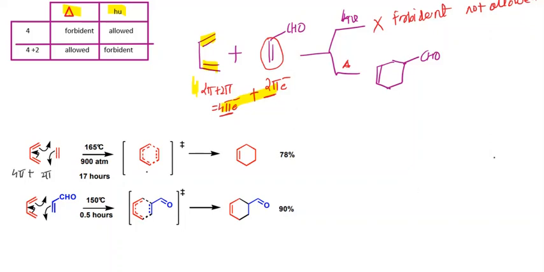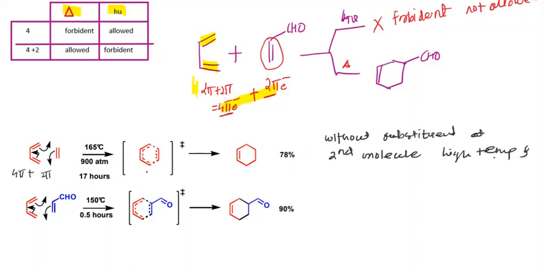Without a substituent on the second molecule, it requires very high temperature. It requires high temperature and pressure also, and the yield is also 78%.